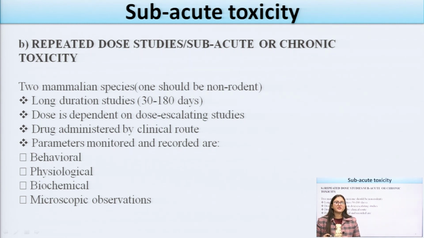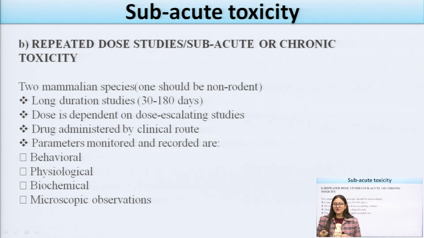Second is that the dose is dependent or on dose escalating studies, and the third one is that the drug is administered by the clinical route. I have told you that in the acute toxicity study we administer the drug either orally or parenterally, but in subacute toxicity studies the drug can be administered to the patient, or to volunteers or any other species by any of the clinical routes, either the oral route, parenteral route, or intraperitoneal route.